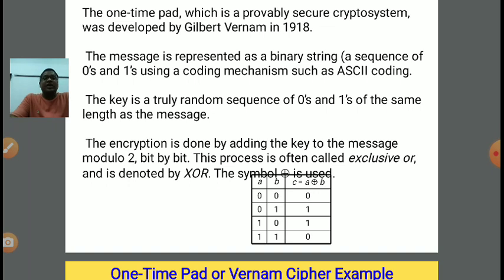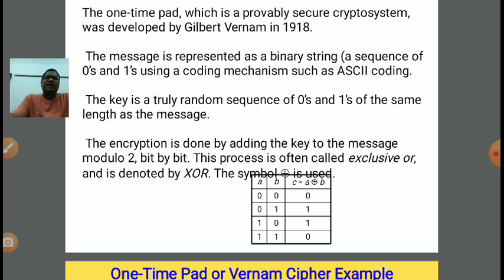First point. Second point, we now require the key. So the key is also a random sequence of zeros and ones. Means randomly we will put zeros and ones. How many zeros and ones? Equal to the number of bits in the plain text message. So our message is in binary form, zeros and ones, and our key is also in the form of zeros and ones. So now we will do encryption.